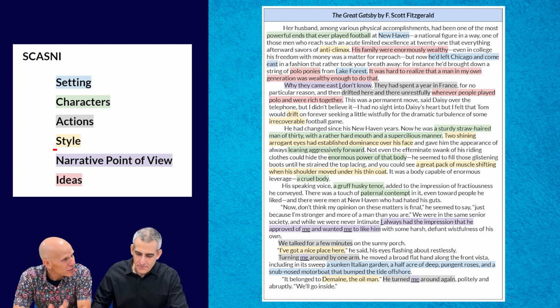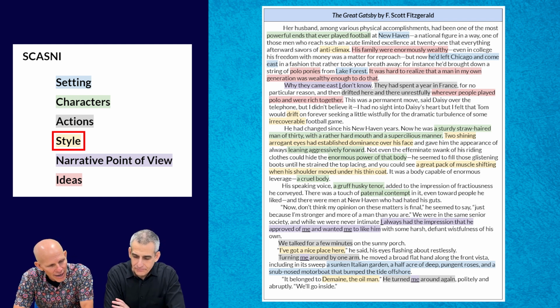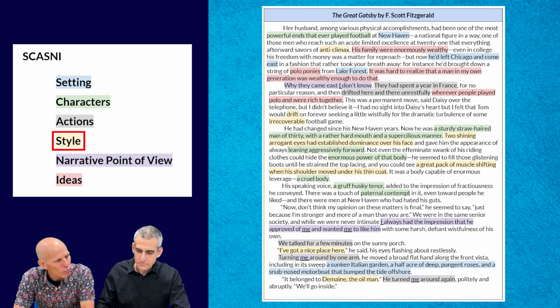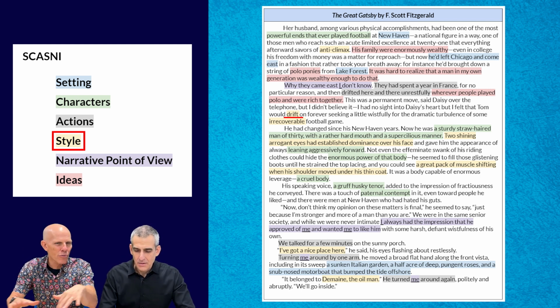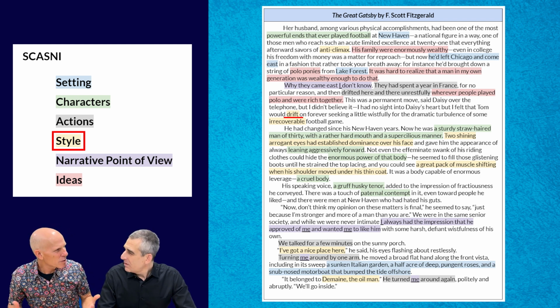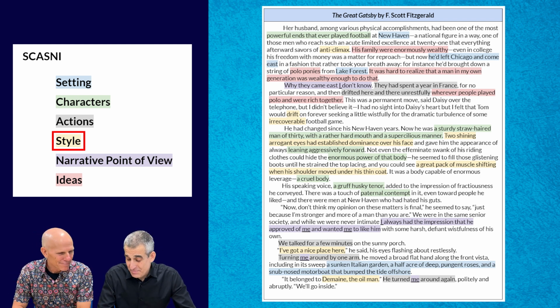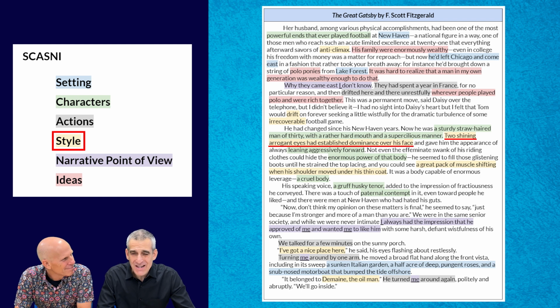We have action, and then we have style. Of course, F. Scott Fitzgerald has a very rich style, so we could talk about a lot of things. Just some things that I noticed that are really interesting. We got really interesting word choice about how they would drift. The word drift is they're kind of just carelessly going through life because they have so much money. Yeah. And something that pops out at me is the "two shining, arrogant eyes."